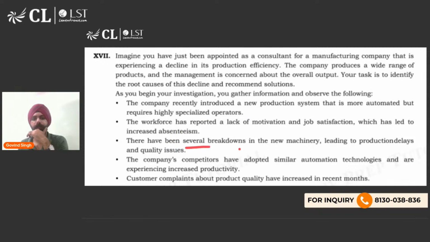There have been several breakdowns in the new machinery leading to production delays and quality issues. What is leading to production delays and quality issues? The breakdown in the new machinery. The question